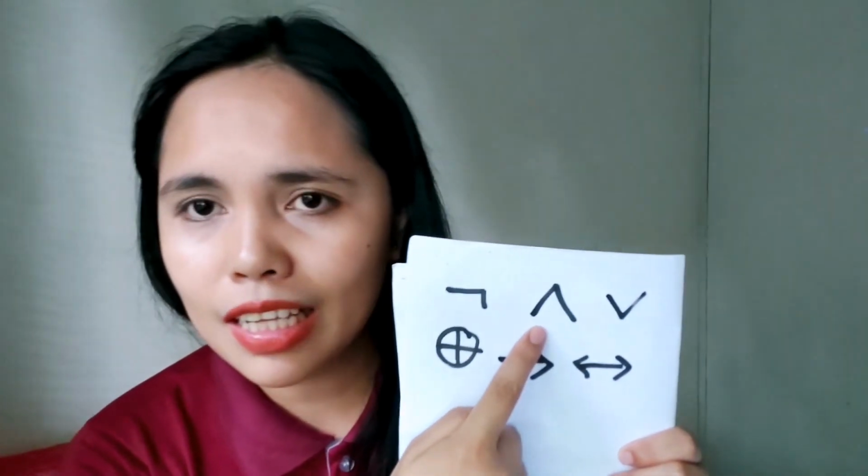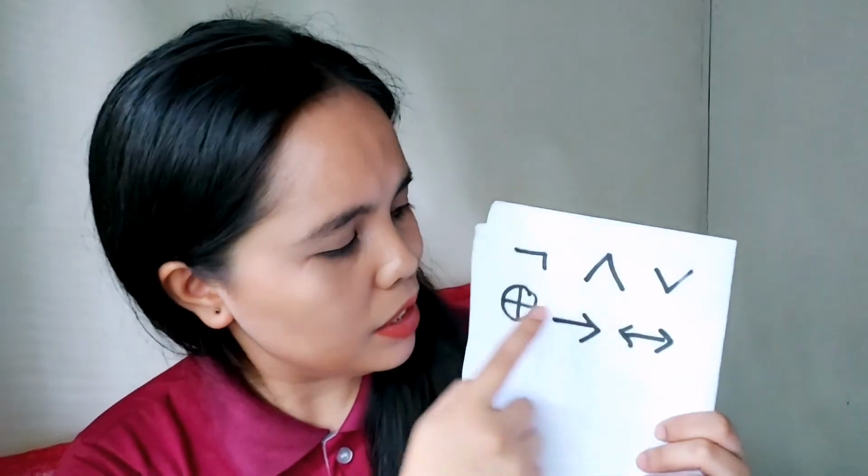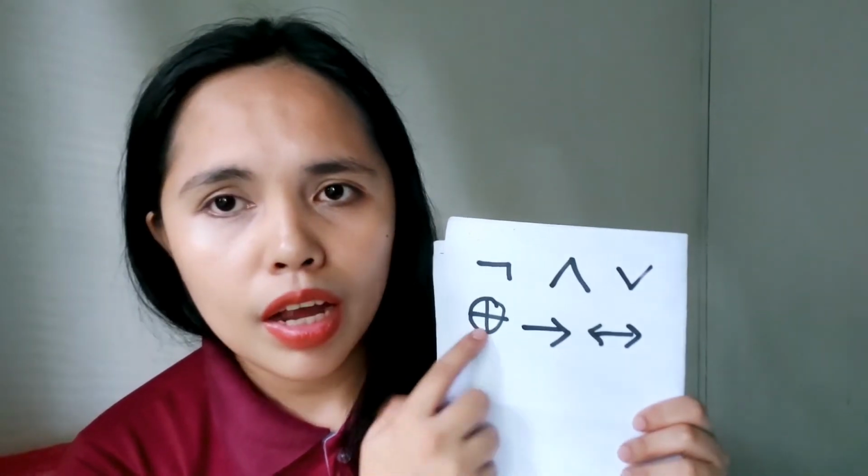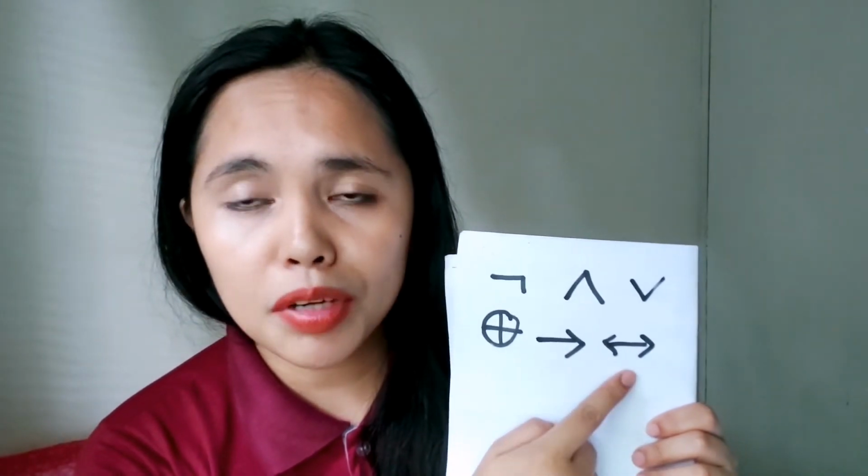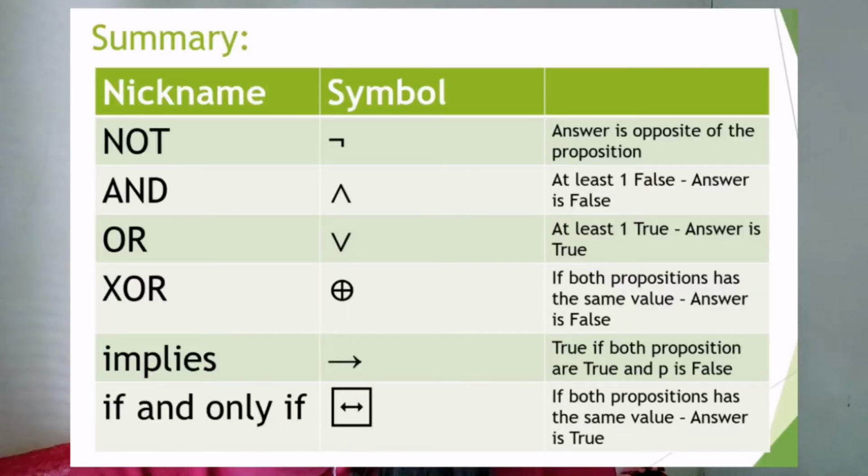Okay, for the summary of all the definitions that we have discussed. First, for the not, we should review this one. These are the symbols or the connectives. This is for the not, this is for the conjunction, the disjunction, this is for the exclusive or, the implication or conditional, and this is for the biconditional. For the not, the answer is the opposite of the proposition. If the proposition is true, the truth value is false, and otherwise.